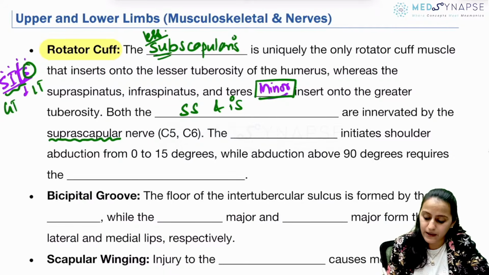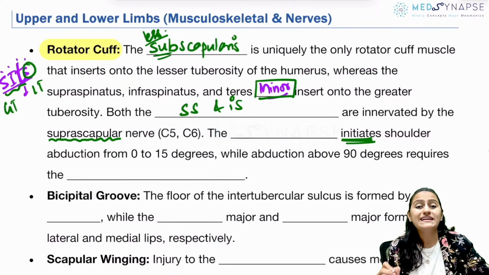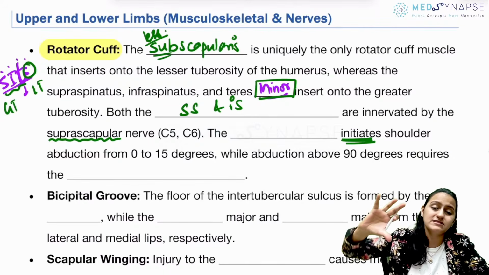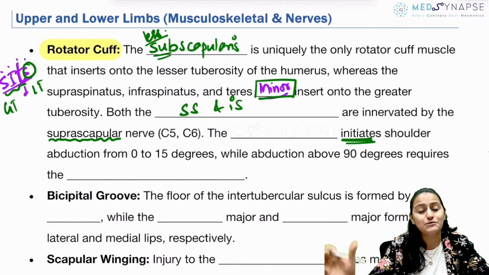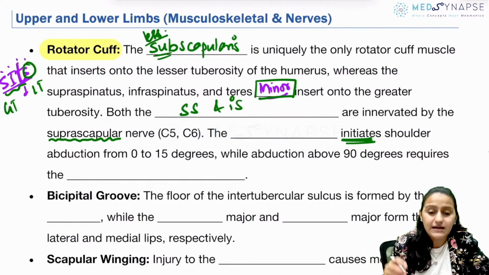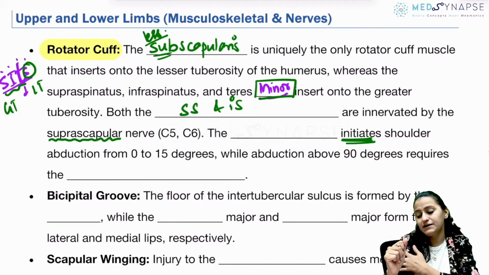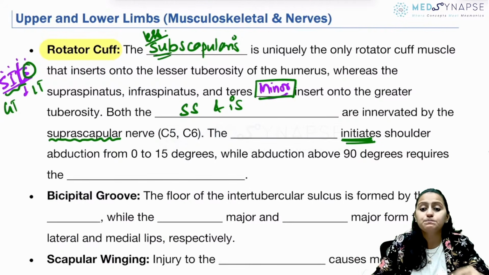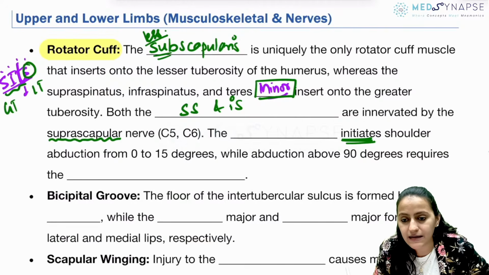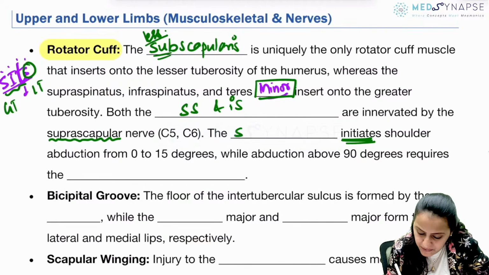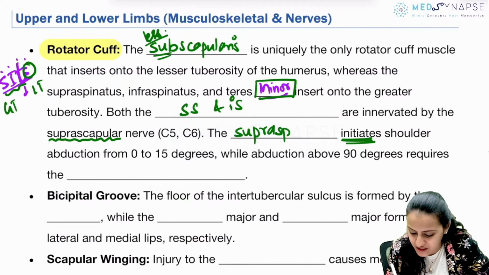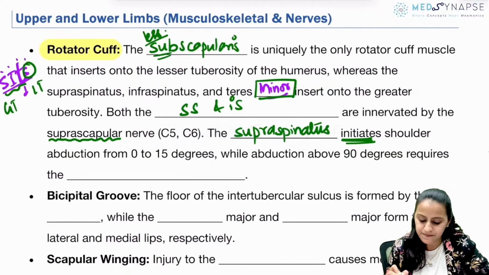Going to the next one, which muscle initiates the shoulder abduction? The initial one. Which one initiates, then which one comes in the middle from 15 to 90 degrees, and what comes in the overhead abduction? Remember, when you are saying abduction, abduction is like taking the shoulder up, supra. So please remember that it is supraspinatus which initiates the abduction, right?